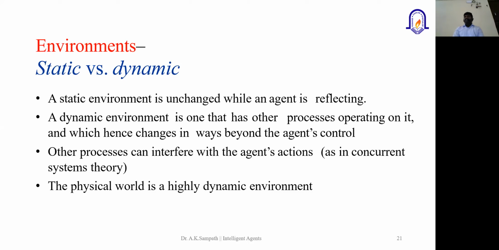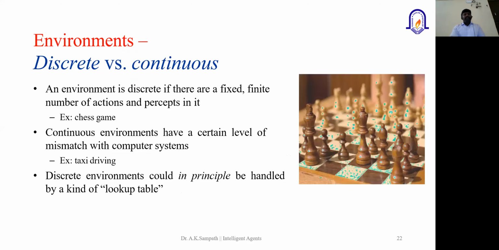Again, when we talk about the dynamic environments, it depends upon the model and its reflections. The other element is going to do some actions, which rely on the actual model. Suppose I apply the brake, maybe the vehicle which is following me automatically has to apply the brakes. That type of environment is called the dynamic environment, where it gets the inputs and depending upon the model's action, the environment also will try to change its attitudes.